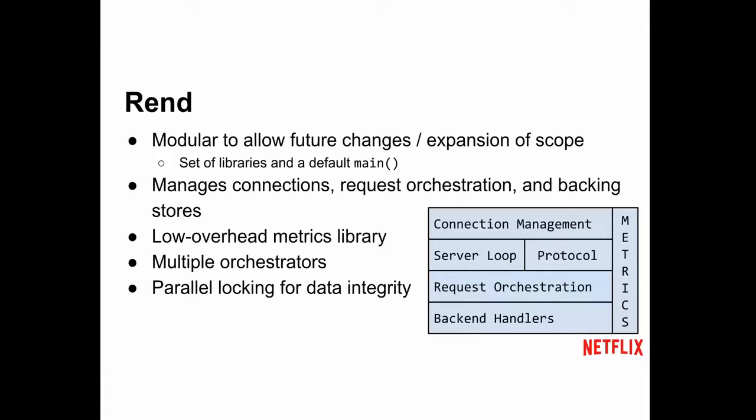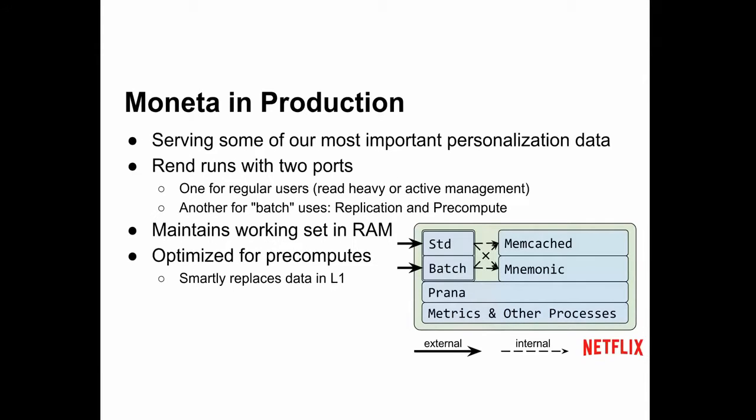For example, our histograms have to match the buckets that our metrics system internally chose. So we can't modify an open source one to do that. We're just going to have our own. It also includes a feature called parallel locking for data integrity, but what that really means is any one key can't have two operations at the same time. So this helps us maintain consistency between L1 and L2, but it also allows up to however many parallel requests that you want.